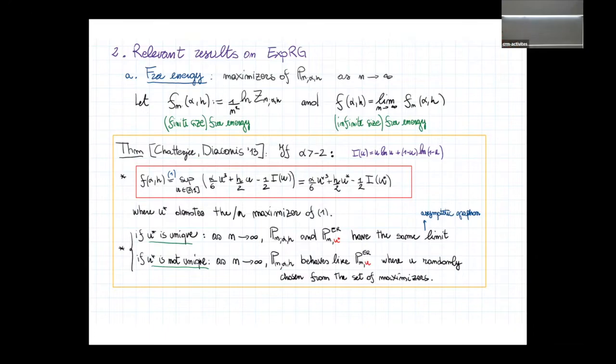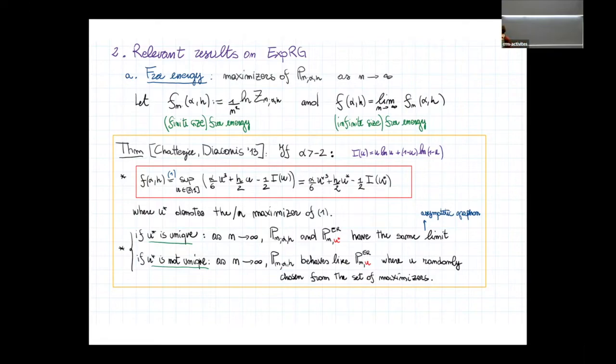When it's unique, what they prove is that in the limit as n goes to infinity, the edge-triangle model and the Erdos-Renyi with parameter u star, which is the unique solution of the one-dimensional problem, behave in the same way, which means that asymptotically they converge to the same structure, which is a graphon in the terminology of graph limit theory. But for the moment, just think that they are really indistinguishable.